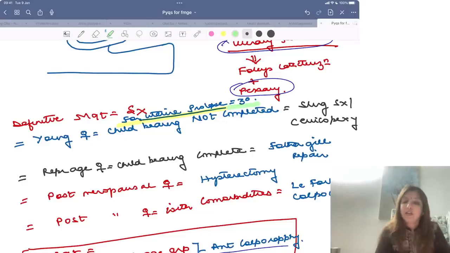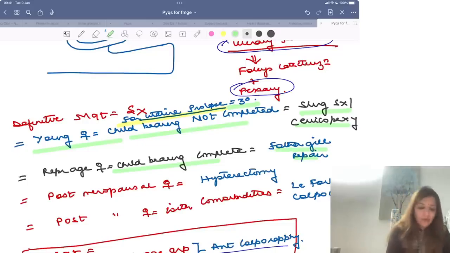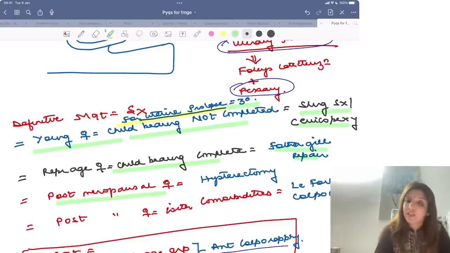Now, if there is a 3rd degree uterine prolapse in a young female whose childbearing is not completed, then the prolapse is managed by a sling surgery or cervicopexy. If it is a reproductive age female with prolapse whose childbearing is complete, right? Then the management is Fothergill's repair. If it is a postmenopausal female with a 3rd degree prolapse, management is hysterectomy.